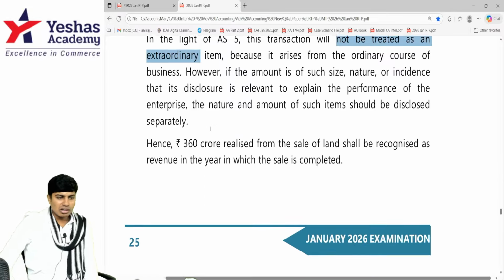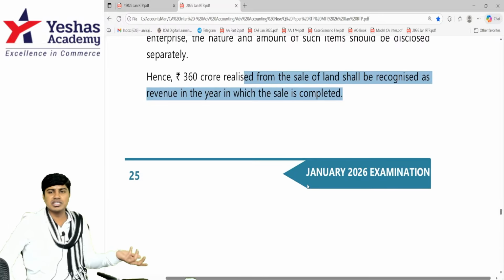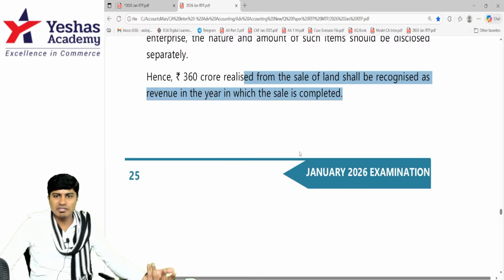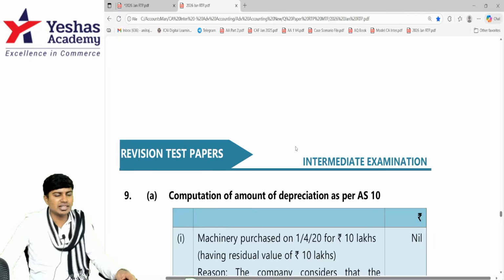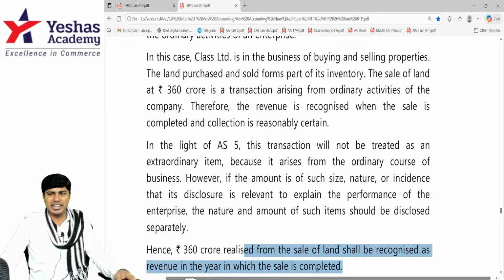That's one thing they've told. And hence the 360 crores realized from the sale of land shall be recognized as revenue when the sale is completed. That's what it told. Conclusion: it should be recognized as sale when the sale is completed. That's the end of question number 8 on accounting standard 9.